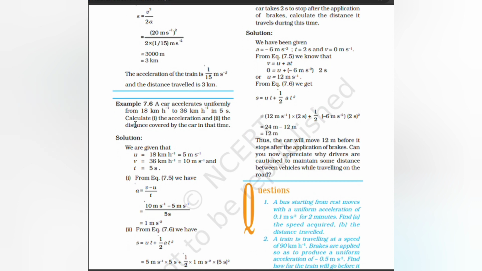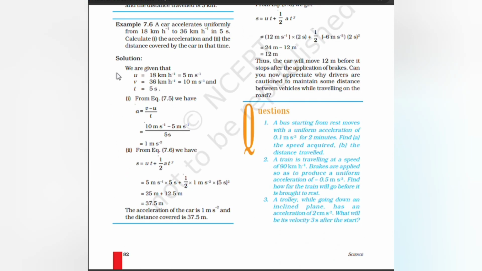A car accelerates uniformly from 18 km per hour to 36 km per hour in 5 seconds. Calculate the acceleration and the distance covered by the car in that time. That is, u is equal to 18 km per hour, that is 5 meter per second. v is equal to 36 km per hour, 10 meter per second, and t equal to 5 seconds. a is equal to v minus u by t, 10 meter per second minus 5 meter per second by 5 seconds, 1 meter per second square. s is equal to ut plus half at square, that is 5 meter per second into 5 second plus half into 1 meter per second square into 25 second square. 25 meter plus 12.5 meter, that is 37.5 meter.